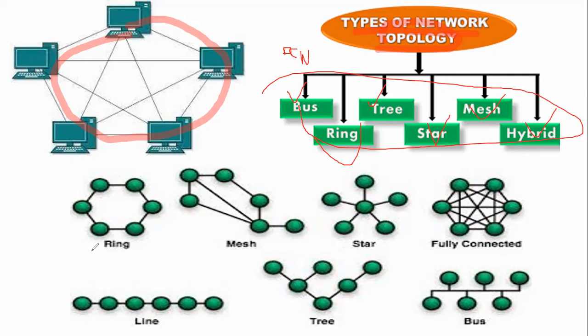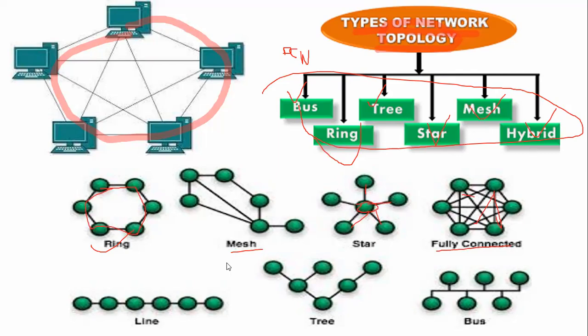Okay, ring topology means it looks like this. There are some computers connected to each other in a ring format. Mesh topology means each and every computer is connected to another computer through individual cables, that is called a mesh topology. Star topology, there is a device called a hub. Through the hub, every computer can communicate with each other. That is fully connected, that means each and every computer is connected to the other computer through individual cables.